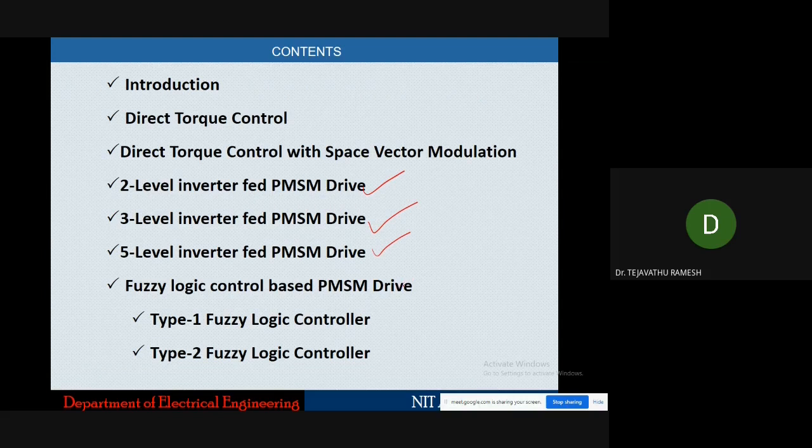We will also try to cover fuzzy logic control, how we are using the fuzzy logic controller and why we are going for the fuzzy logic controller. Also, we will discuss, and again, we have another session on the 29th. There we will show you the hardware demonstration with a dSPACE controller based on these topics. So today we will discuss the theory, and on the 29th we will show you the hands-on session on these topics.